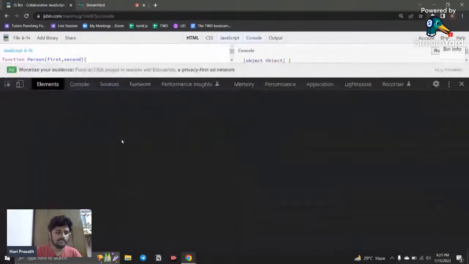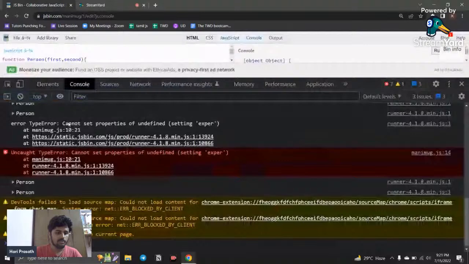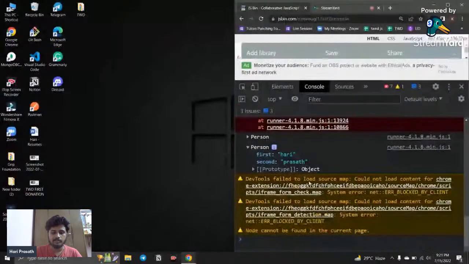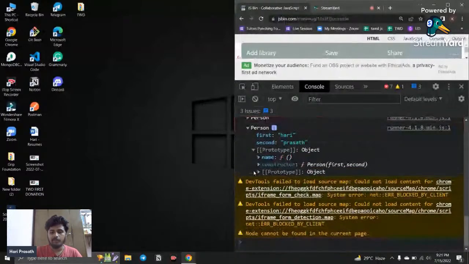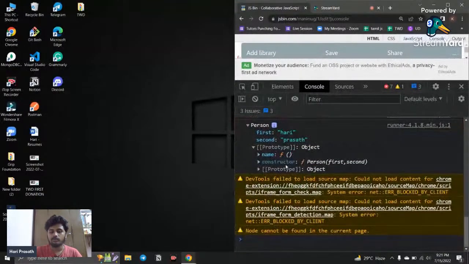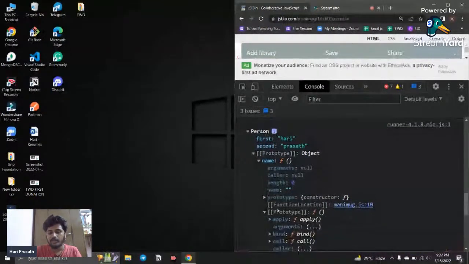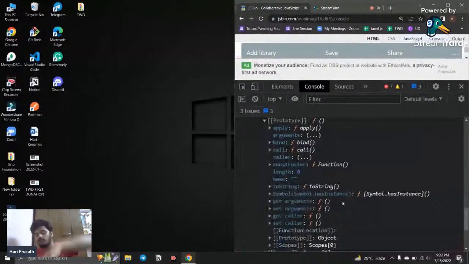If I go and click inspect and go to the console, now I check the person, and you can see that is also added in my prototype itself. If I go to the prototype, a name method has been added. Just like how in JavaScript we have access to the constructor, which is built in, that is what is called a prototype. But the name I created, here you can see I created this prototype. So inside the prototype, you can see all the methods applicable for that function are available.